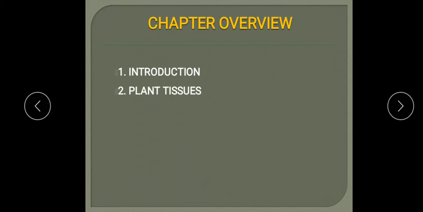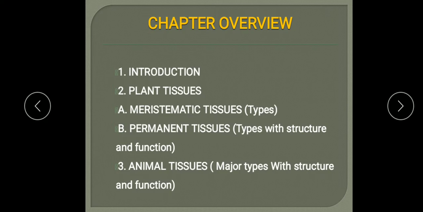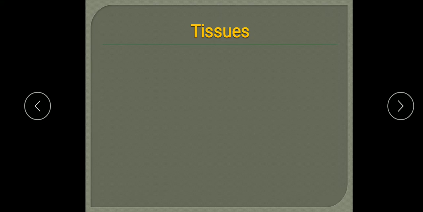Introduction, the tissues and their definitions, then types. Plant tissues and their types again, meristematic tissues and permanent tissues. Further types of meristematic tissues and the permanent tissues are also there along with their functions. And the last topic will be the animal tissues, major types with their structure and function. So we'll start with the tissues.